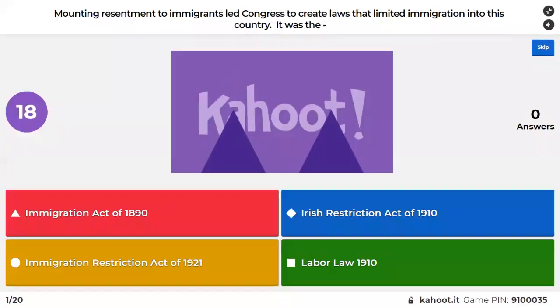Mounting resentment to immigrants led Congress to create laws that limited immigration into this country. Was it the Immigration Act of 1890, Irish Restriction Act of 1910, Immigration Restriction Act of 1921, or the Labor Law?